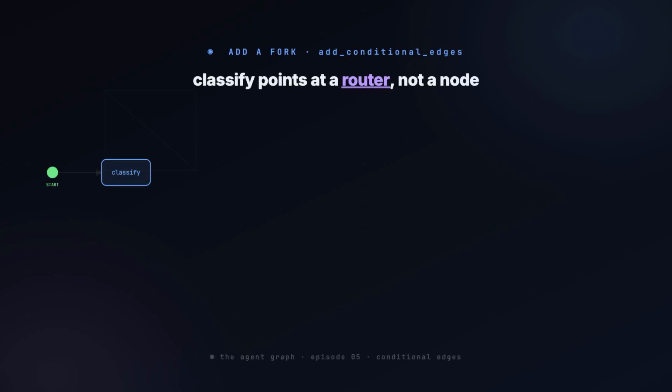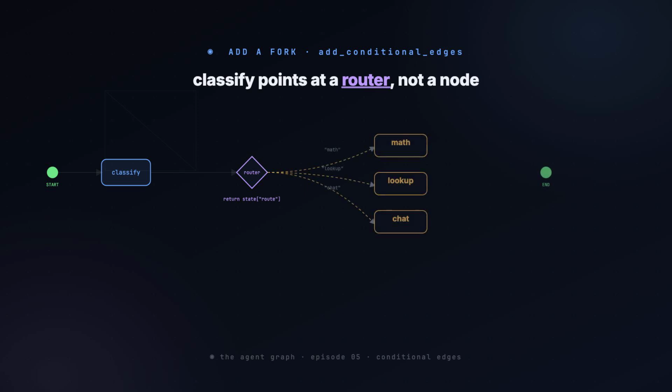Classify no longer points at one node. It points at a router. The router is a function. It takes the state, reads one key, and returns a string, the name of the next node. Add conditional edges wires that string to a real node. Three possible strings, three branches: math, lookup, chat.